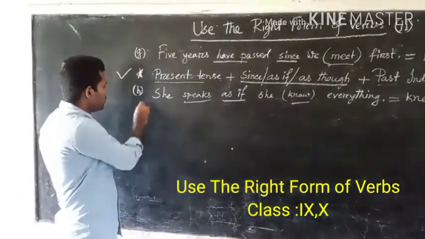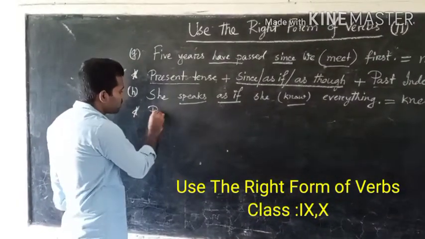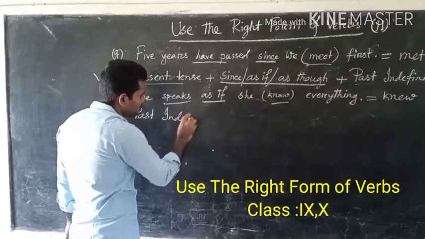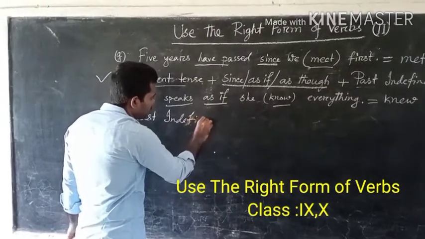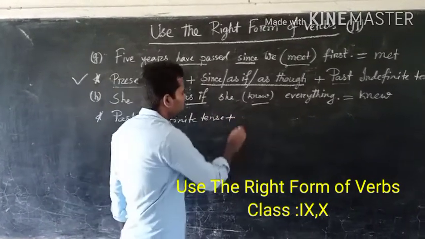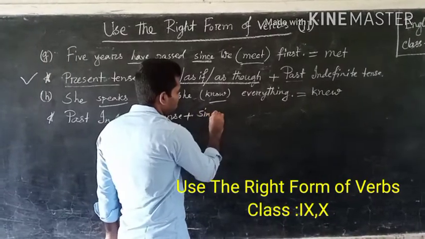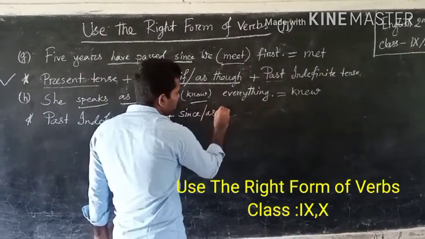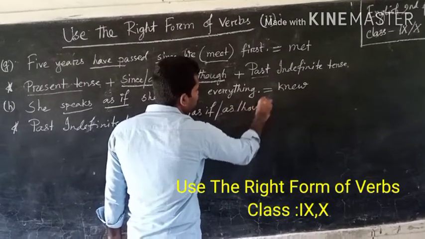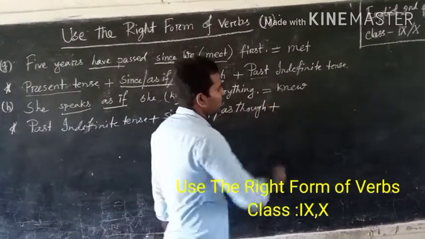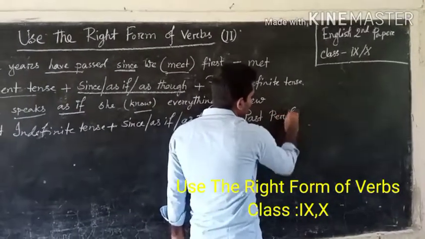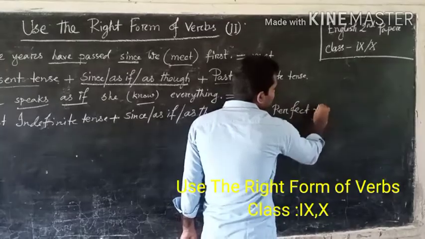The next rule: past indefinite tense plus since, as if, as though, plus past perfect tense.